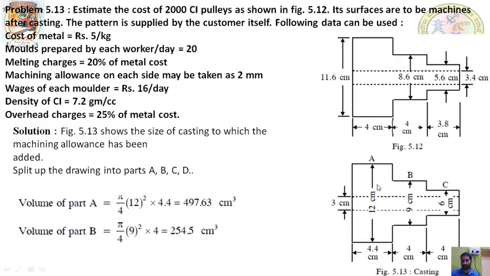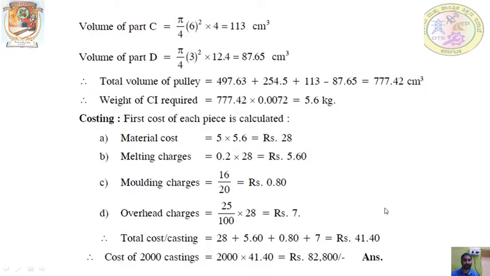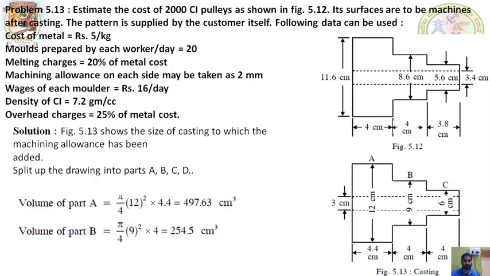The final component will be like this. So you have to split this component into simple geometry. We have 4 parts here, 1 2 3, A B C, and a hole in D. The volume of A: this is a solid cylinder of diameter 12 centimeter and length 4.4. So pi d square by 4 into length, pi 12 square by 4 into 4.4, that will become 497.63. Volume of part B is pi 9 square by 4 into 4.